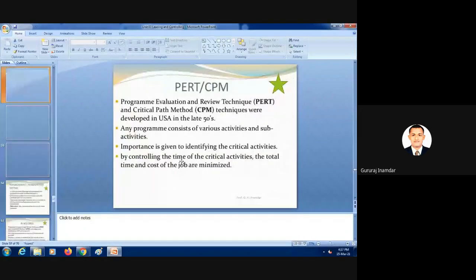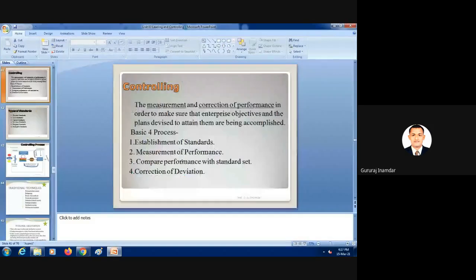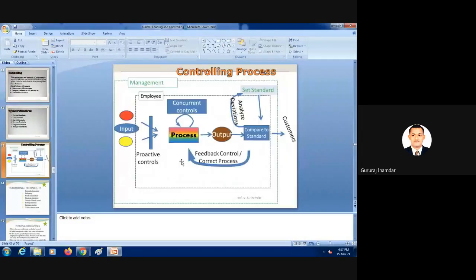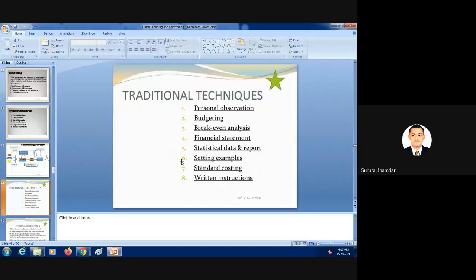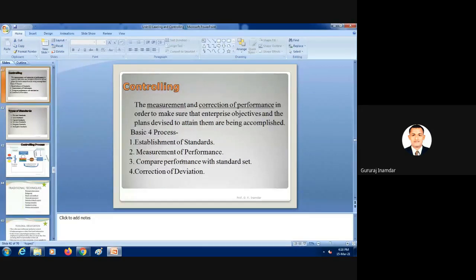So what we have discussed today in controlling: basic 4 points, and different techniques: personal observation, budgeting, break-even analysis, financial statements, statistical data and report. Setting examples, standards, written instructions. So those points will be very important for the controlling.